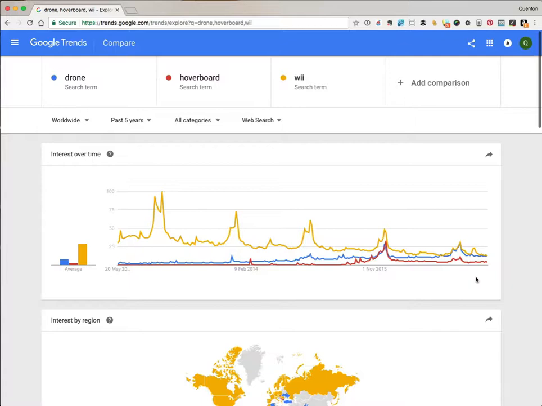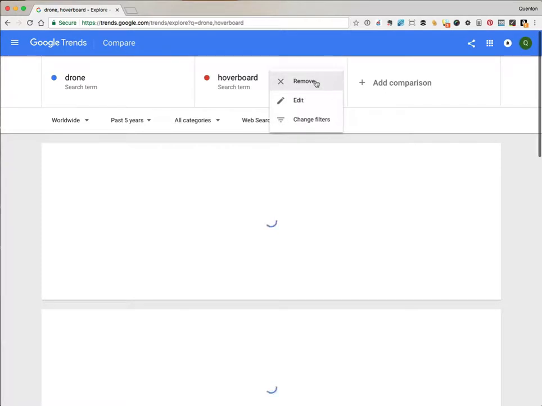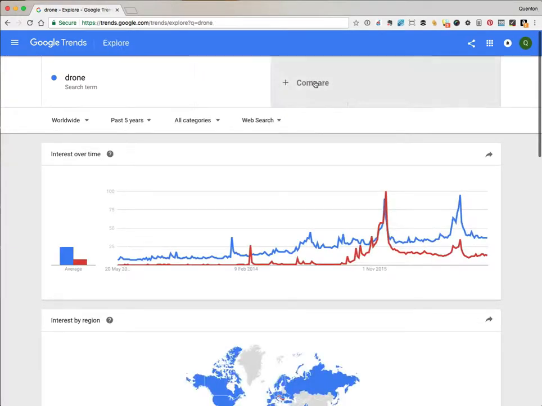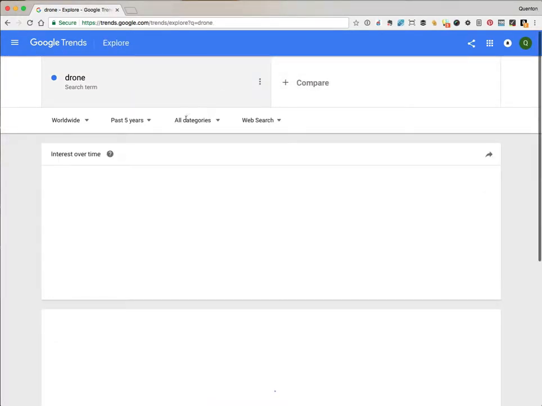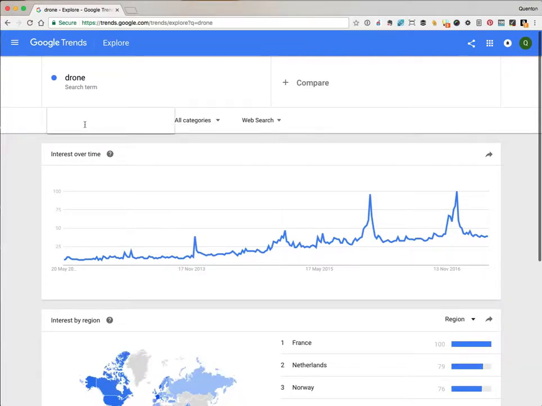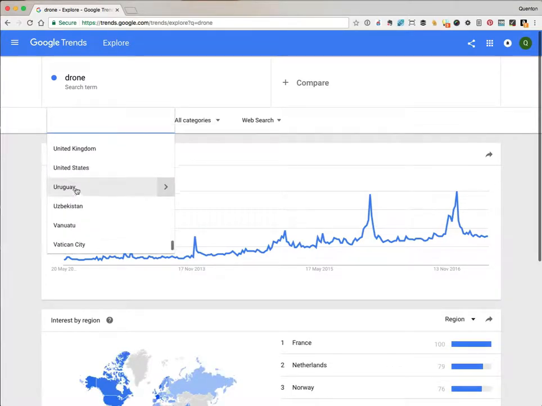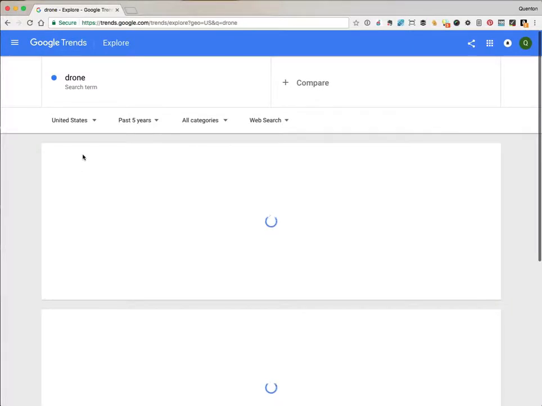Let's take ice cream as an example. We'll choose the US because obviously seasons are different in different countries. So let's get rid of that. And that. United States.